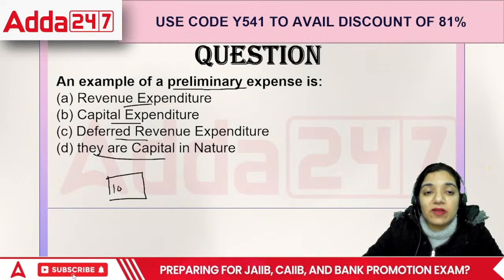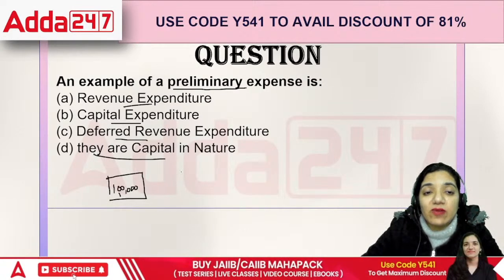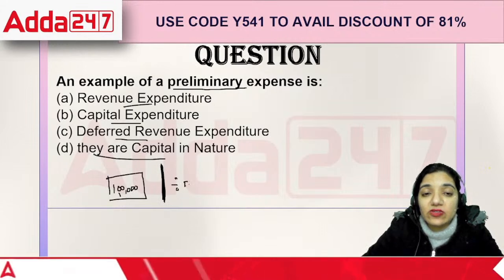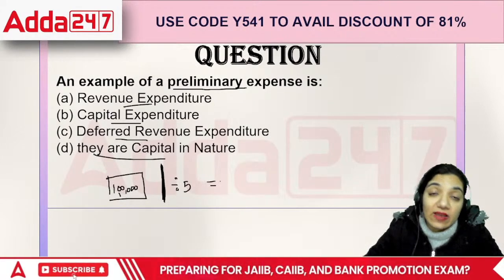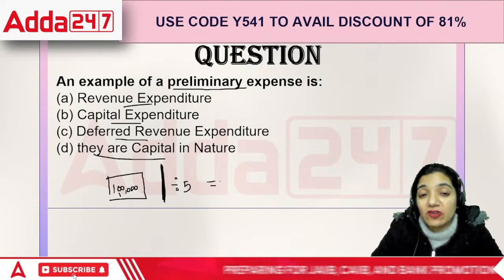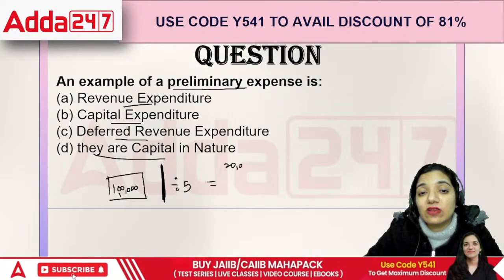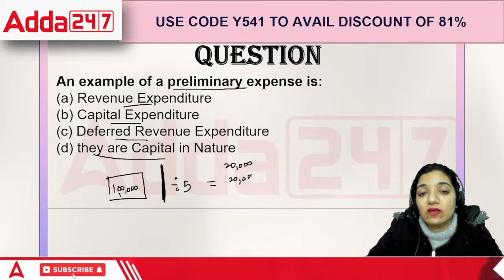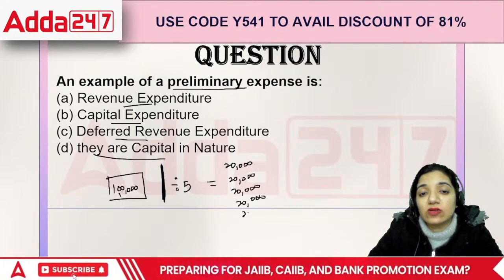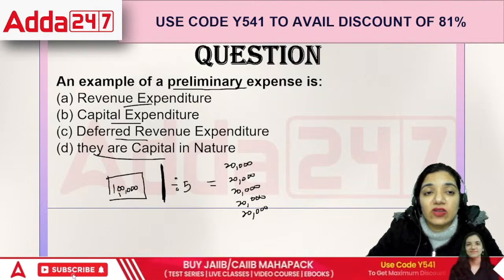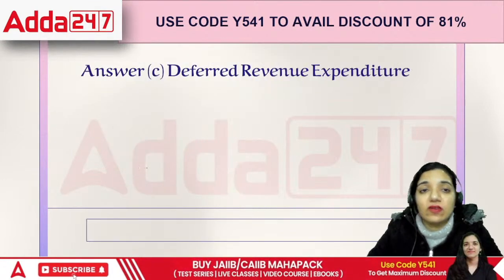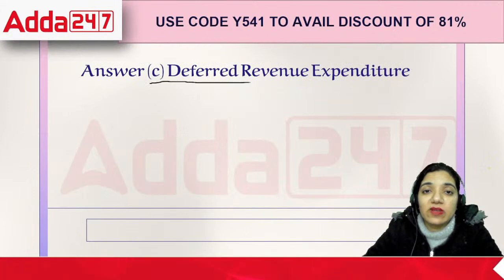Say I spent 1 lakh, and then once the organization is built, we take 5 years and divide it and eliminate it altogether by the end of the 5 years. So 20,000 will be eliminated every year in order to close this account. Right? So that is what we call deferred revenue expenditure.